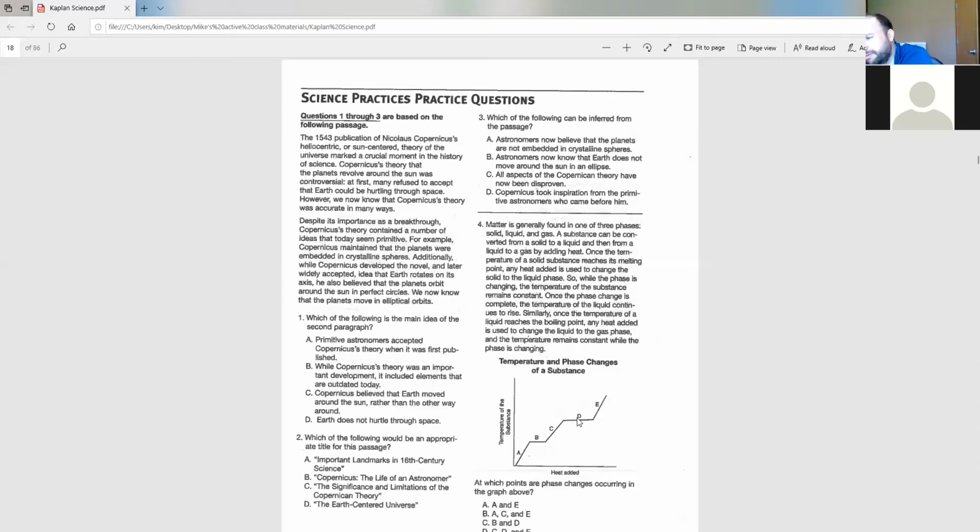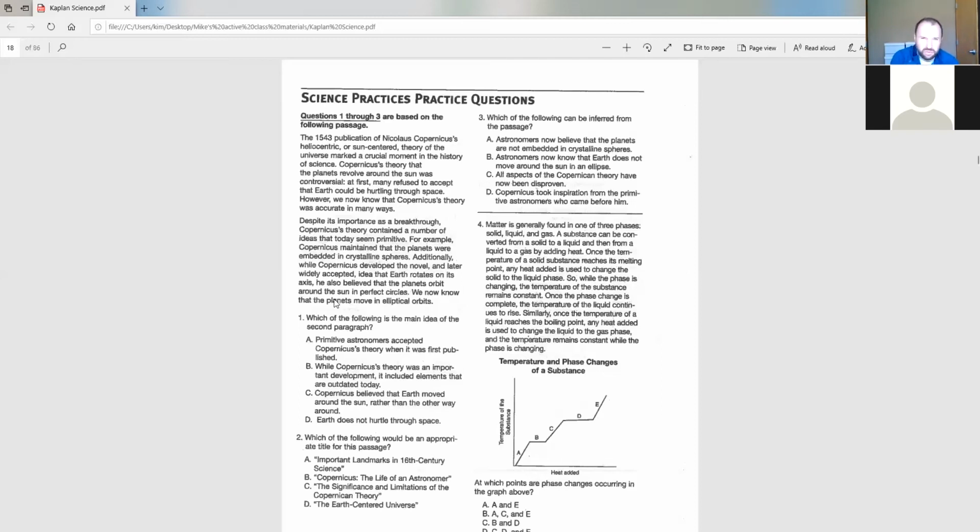When it talks about the Earth moving around the sun in an elliptical orbit, it is saying at the very end of the second paragraph that Copernicus actually believed the planets orbited in a perfect circle, which was later disproven and shown that the planets actually orbit in an elliptical pattern, which is like an oval, right? So for that reason, B is also wrong.